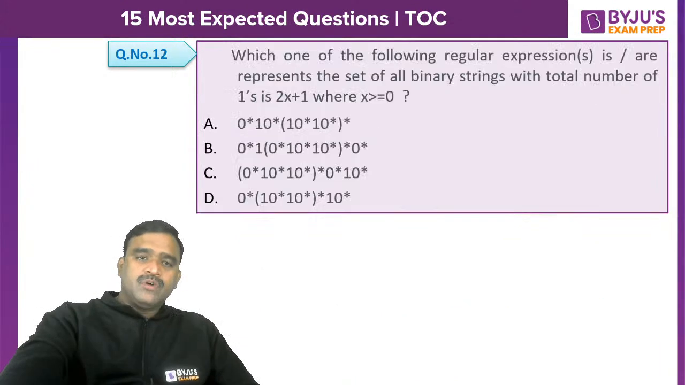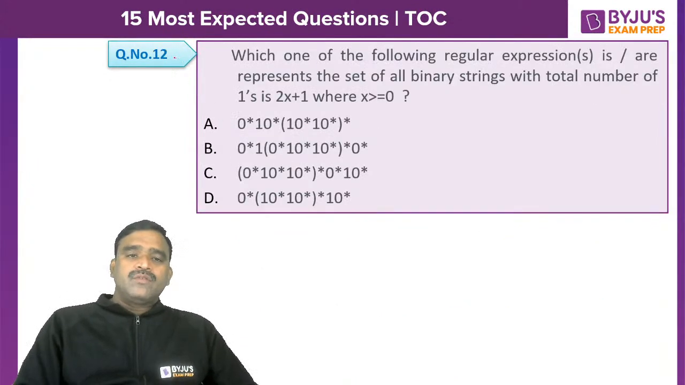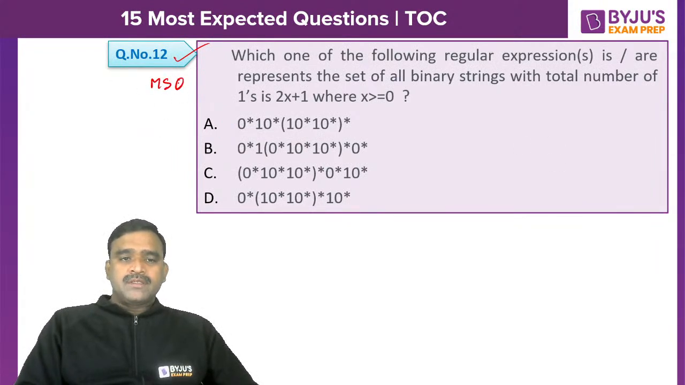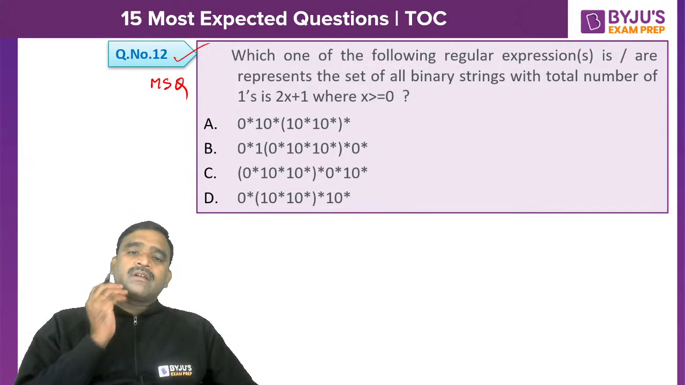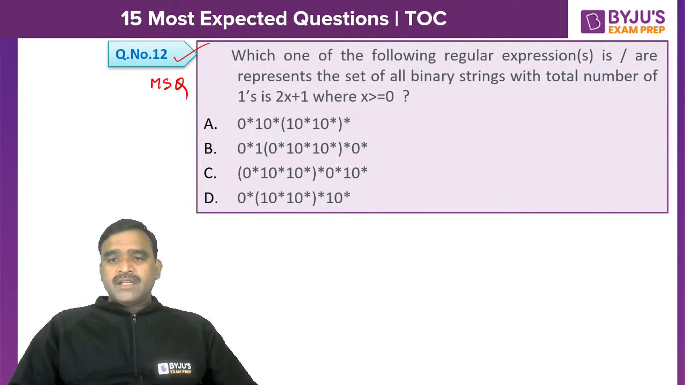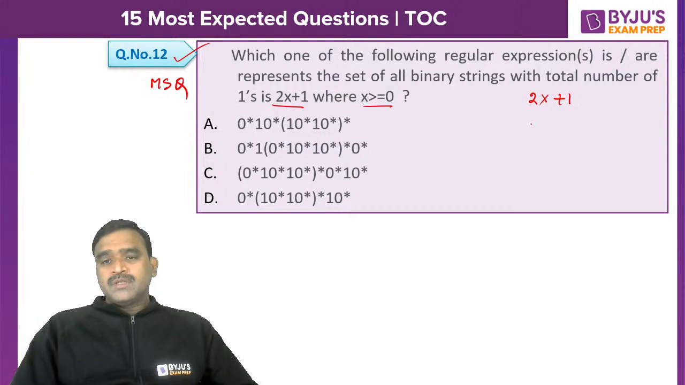Okay, now let's move on to question number 12. It's also quite an interesting question. It is also an MSQ. More than one option may be correct for this. Which of the following regular expressions represents the set of all binary strings with the total number of ones 2x plus 1, where x is greater than or equal to 1? So the number of zeros can be any number, but the number of ones is 2x plus 1. So we can have 3 ones, we can have 5 ones, we can have 7 ones. It's all odd number of ones.